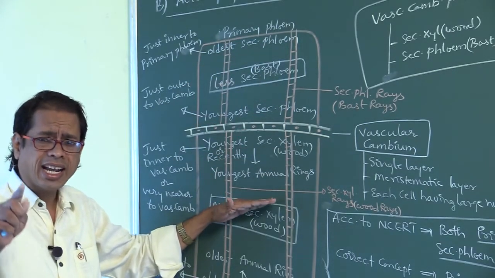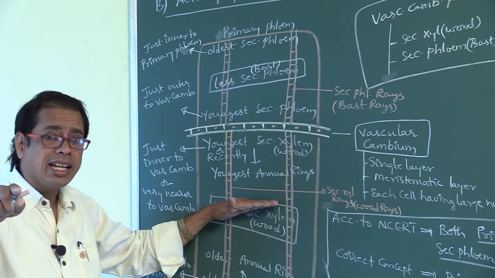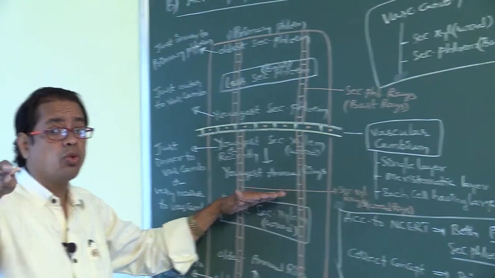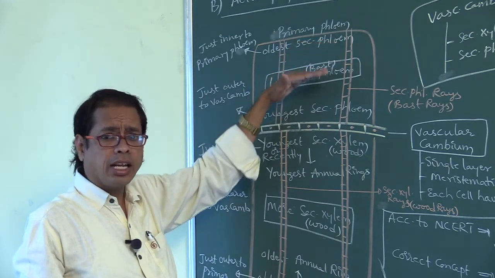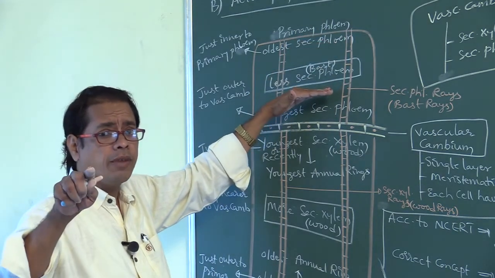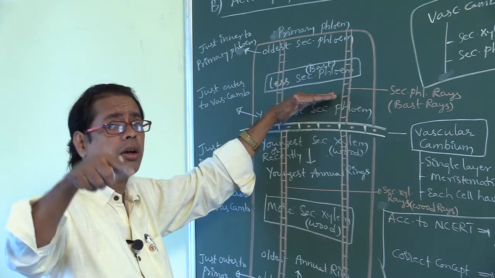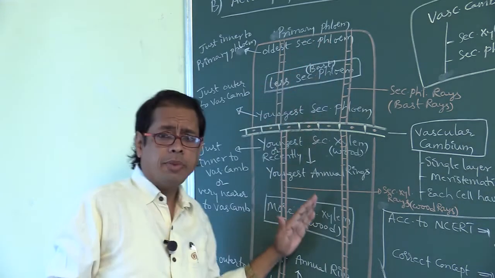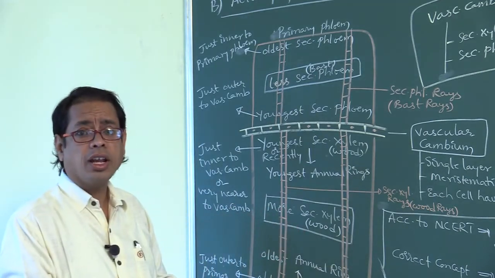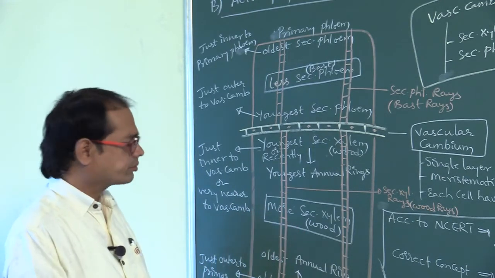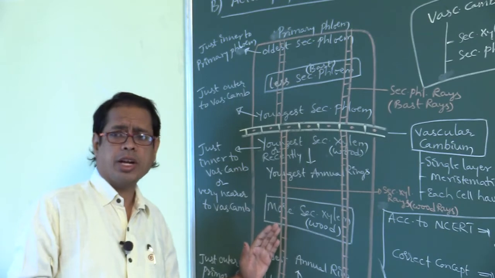The ray parenchyma cells found in secondary xylem are called secondary xylem rays, also called wood rays. The ray parenchyma cells formed in secondary phloem are called secondary phloem rays, also called bast rays. These ray parenchyma cells are useful for radial conduction. So once again I am explaining, my dear students.